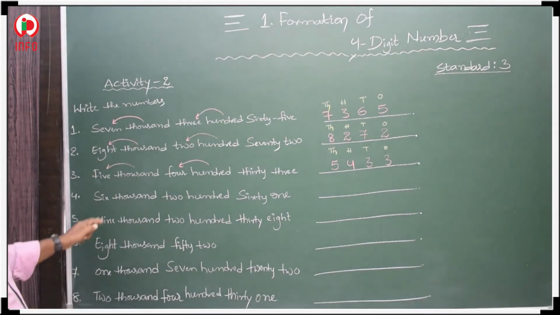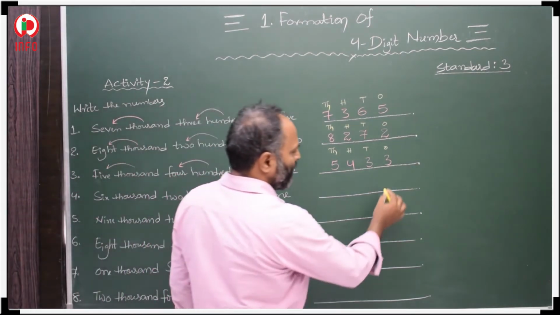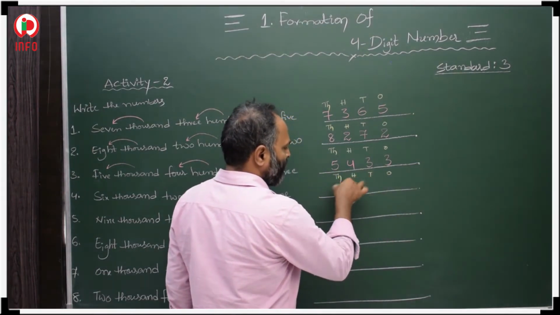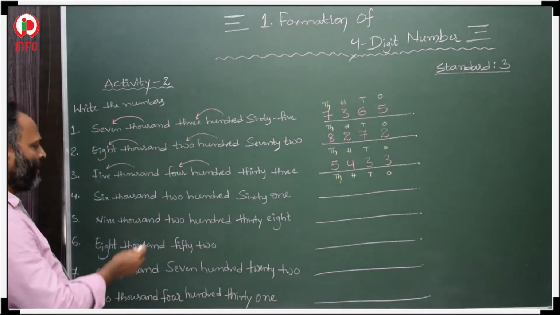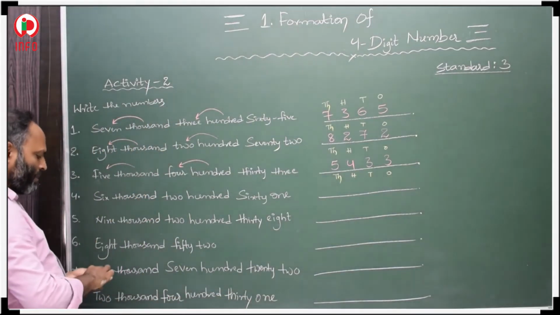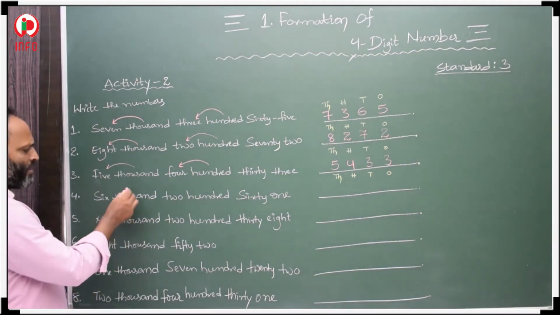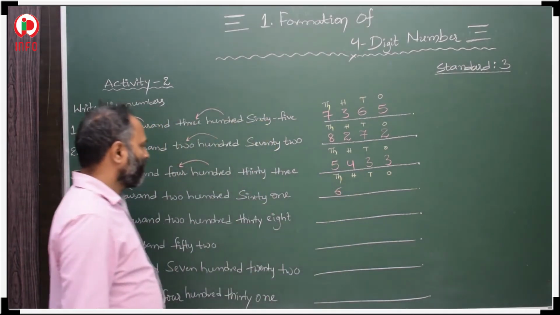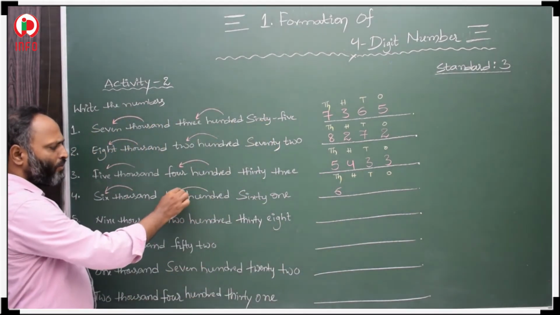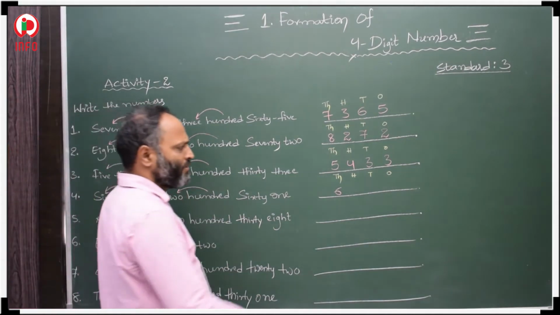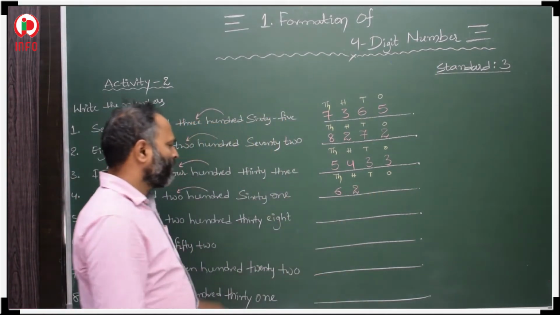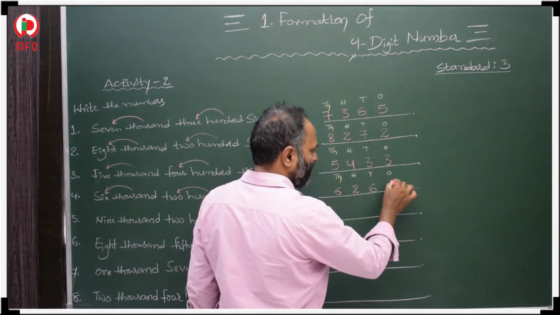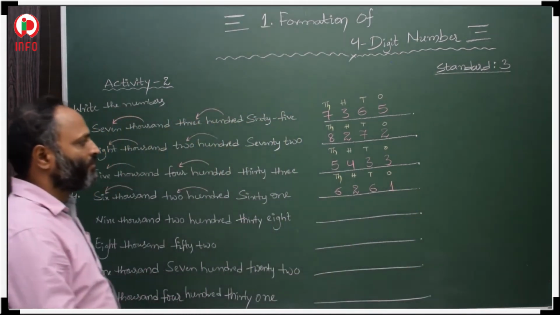Then 6,000. Again 4 place values: ones, tens, hundreds and thousands. How many thousands? 6,000. In the thousands place 6. Next, 200. In the hundreds place 2. 61. In the tens place 6 and in the ones place 1.